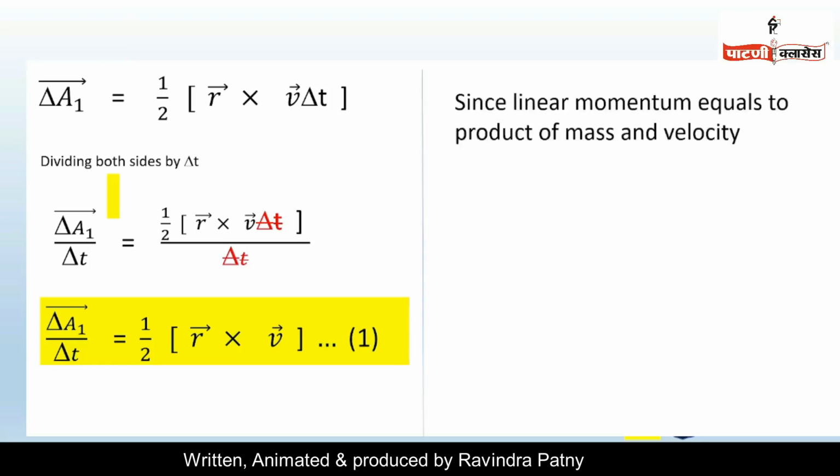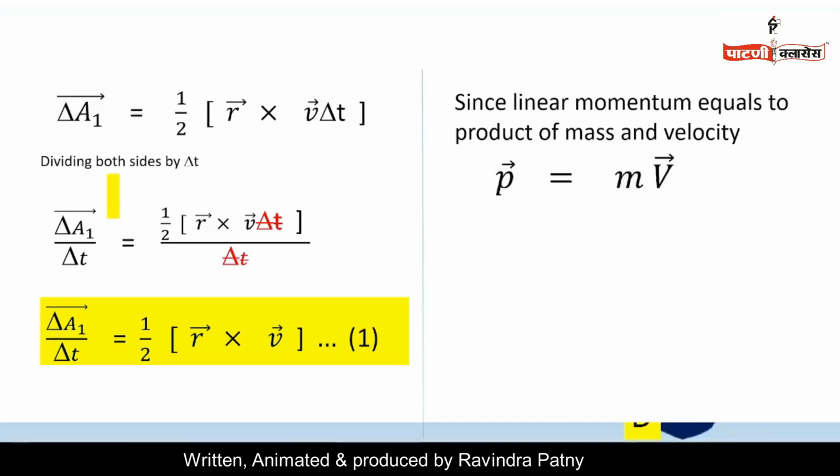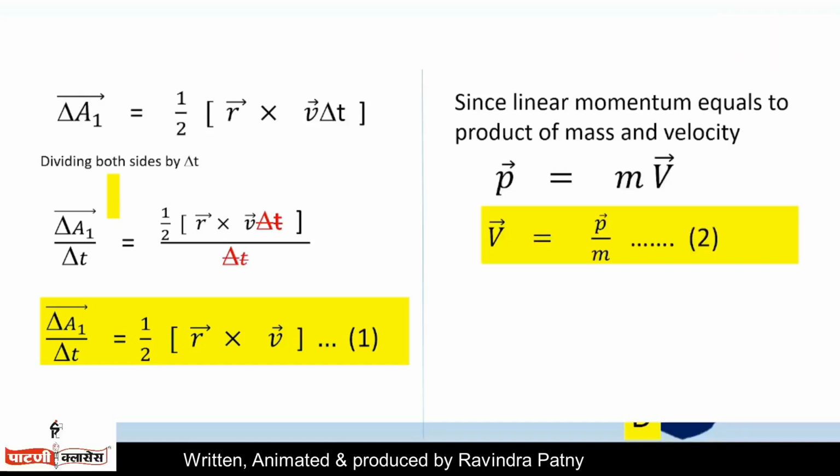Since linear momentum equals the product of mass and velocity, vector p equals m into vector v. Therefore we get vector v equals vector p upon m. Let us call it equation number 2.